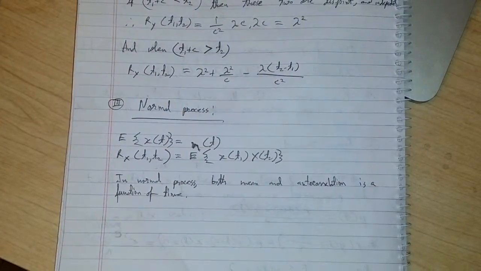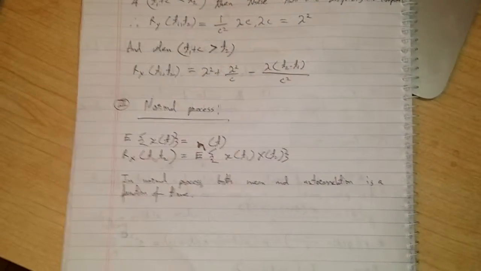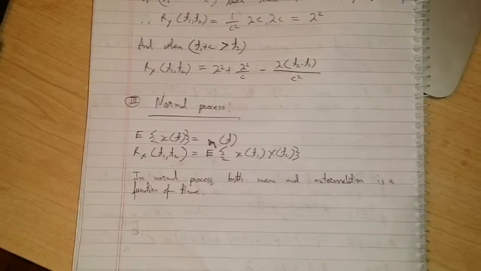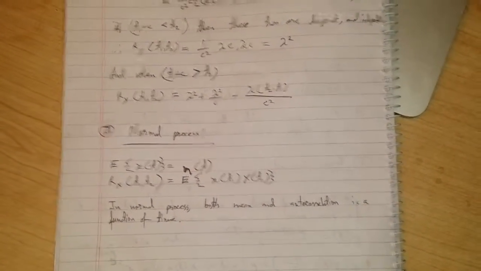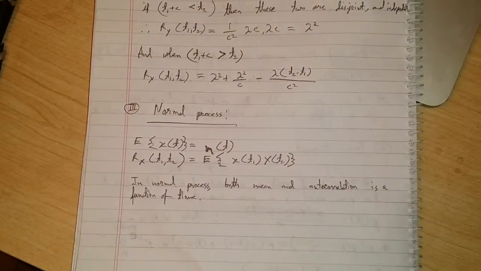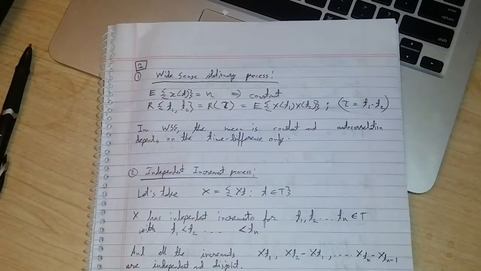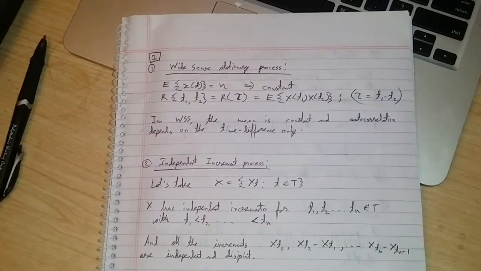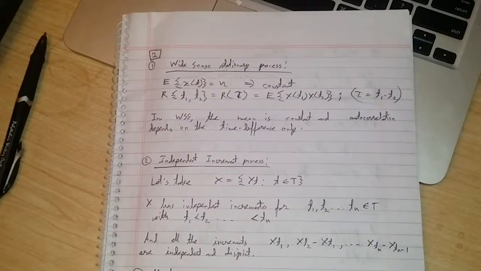For a normal process, the expectation of x of t is equal to eta of t, which is a function of t, and the autocorrelation R x of t1 t2 is the expectation of x of t1 times x of t2. So we can say that for a normal process, the mean and correlation both depend on the time from which the data are taken. Wide sense stationarity has just two properties to be fulfilled: the expectation has to be eta, which is constant, not a function of time, and the autocorrelation will depend only on the time difference tau.